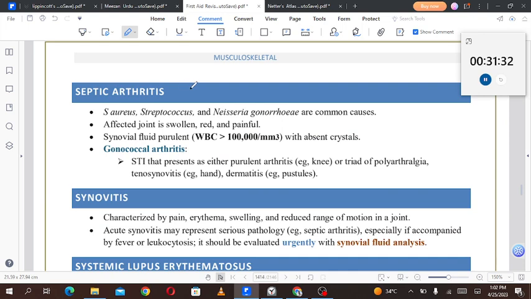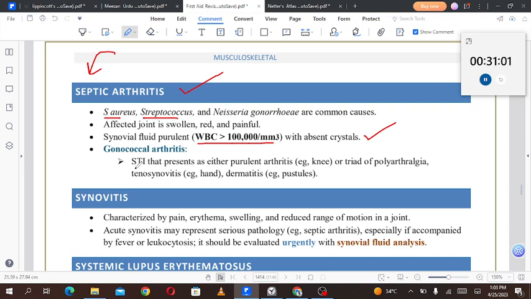Then we'll talk about septic arthritis. Septic arthritis is caused by, definitely as the name indicates, septic is for any organism or any infectious agent. So that can be Staph aureus, Streptococcus, Neisseria gonorrhea. They are common causes. Affected joint is swollen, red, and painful. Synovial fluid purulent, like WBC count will be more than 100,000 per millimeter cube with absent crystals. So leukocytosis without crystals is septic arthritis. Leukocytosis with crystals is either gout or pseudogout.